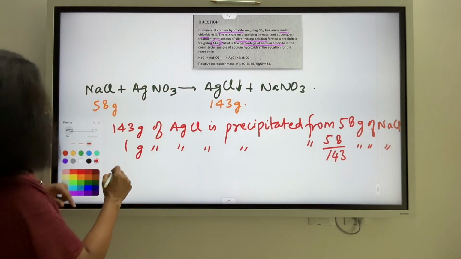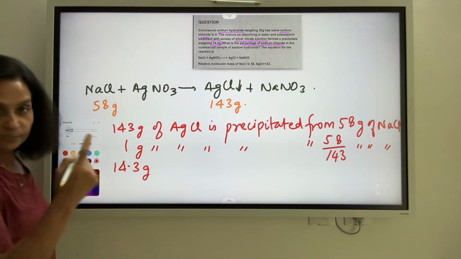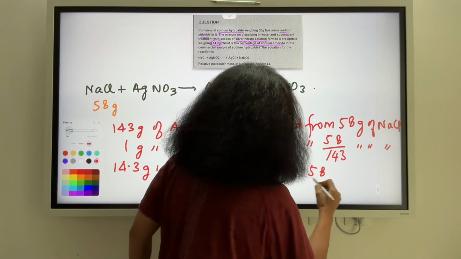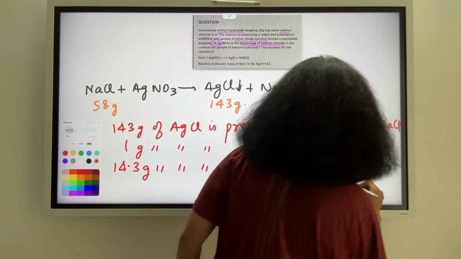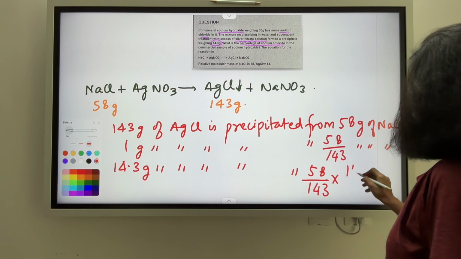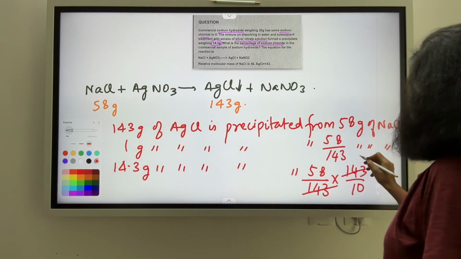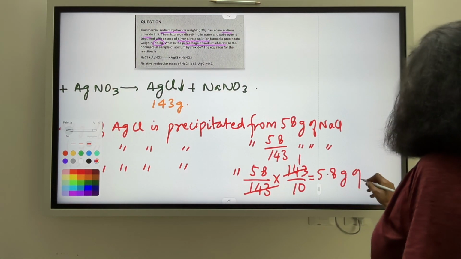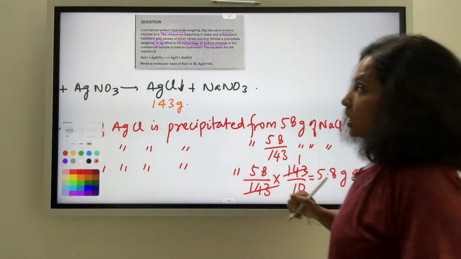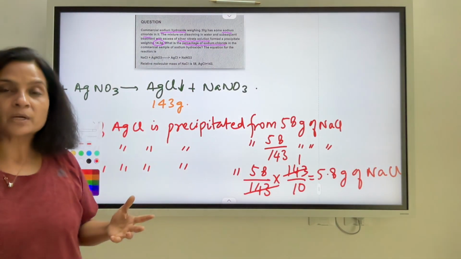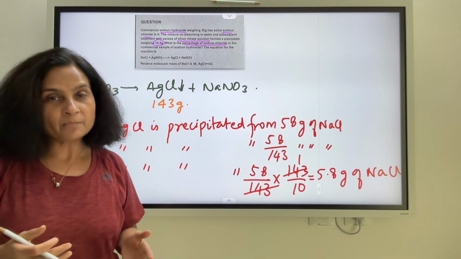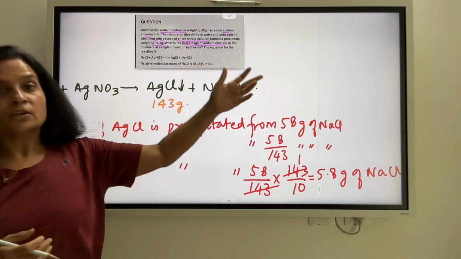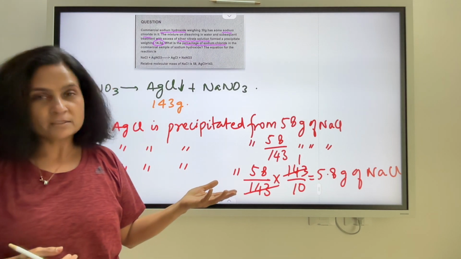So 14.3 gram of the given precipitate is precipitated from 58 by 143 into 14.3. So this 14.3 can be written as 143 by 10, and I have 58 by 10, which is 5.8 gram of NaCl. So if I know that the sodium chloride is 5.8 gram, can I find out the percentage of sodium chloride in the given sample of sodium hydroxide? Well, I can. Let's see how.